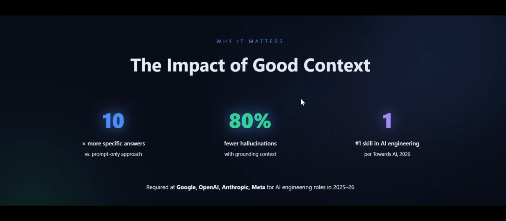The impact of good context is you will get 10 times more specific answers compared to a prompt-only approach. You get 80% fewer hallucinations with grounding context, and this is the number one skill in AI engineering towards 2026, and it is required at Google, OpenAI, Anthropic, and Meta for AI engineering roles in 2025 and 26.